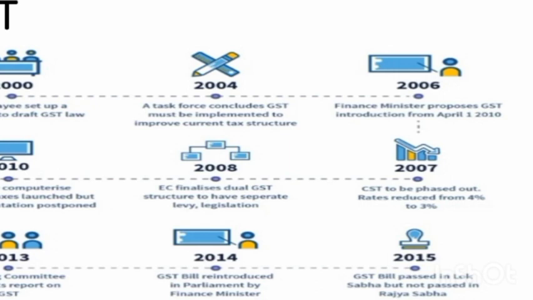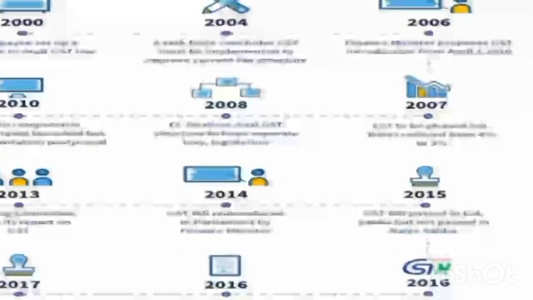In the year 2007, the rate of CST was reduced from 4% to 3%. That CST was reduced further from 3% to 2% in the year 2008. In the year 2008, the EC finalized the dual GST structure. Here, what is this dual GST?